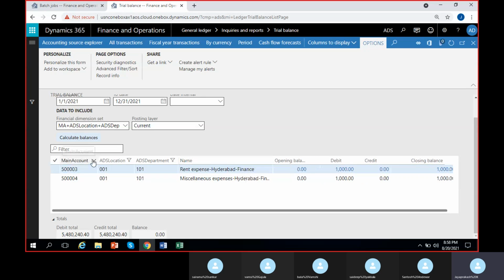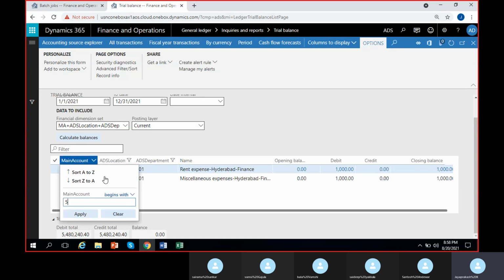Revenue starts with 4, right? Then you can filter with 4. Begins with 4, you can keep. Or if you want a separate set, you can keep. Or if you want only a few accounts, you can use the one-off option. If you select that, it will give you one-off. You can select 3 or 4 accounts. Here give 1 account, here give 1 account. Click on add and you can give 1 account. The same way you can give as many as you want.